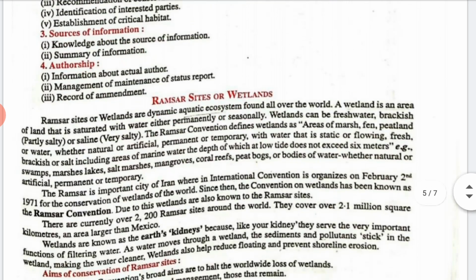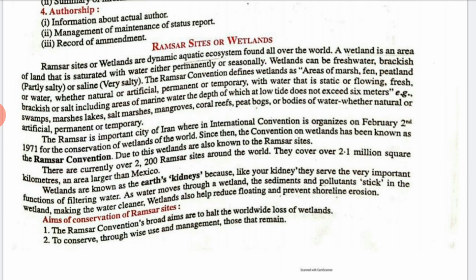Next we have what is known as a Ramsar site, or we can say a wetland area. Ramsar sites or wetlands are dynamic aquatic ecosystems found all over the world. A wetland is an area of land situated with water either permanently or seasonally. Wetlands can be fresh water, partly salty, or very salty. It is a conserved area defined as a wetland or area of marsh, peatland, or watery area.